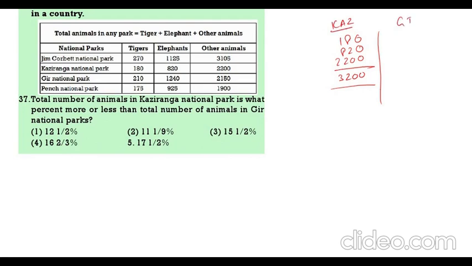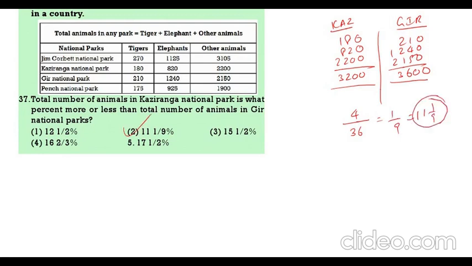Then Gir: 210, 1240, 2150, totally 3600. Now 32 is how much more than 36? 4 from 36, which is equal to 1 by 9, which is always equal to 11 1 by 9.